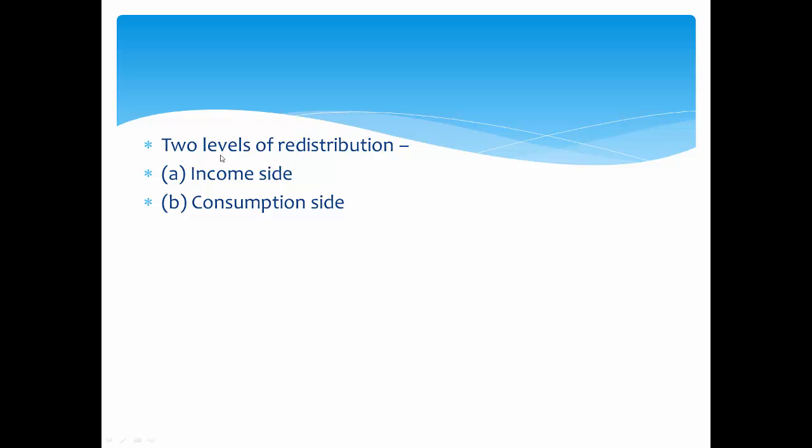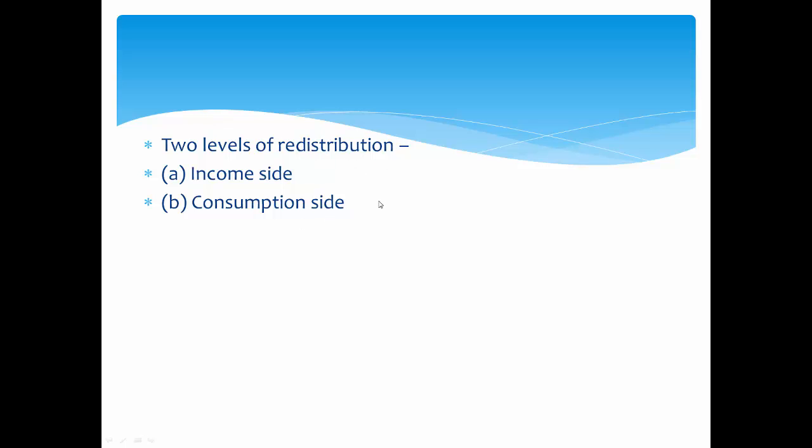We can see that there are two levels of redistribution. First is the income side. In our Indian structure, up to a certain limit there is no taxation. You will not be taxed if your income is below 2 lakhs. But above that there is some percentage of taxation, from 2 lakhs to 5 lakhs, let's say 10%. So the government taxes those who are earning more. That way incomes get closer to each other, inequality reduces, and the money gets redistributed.